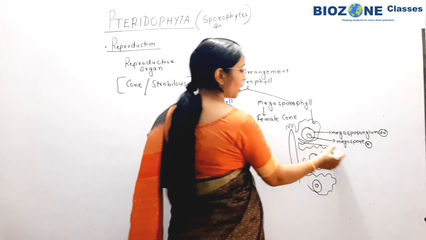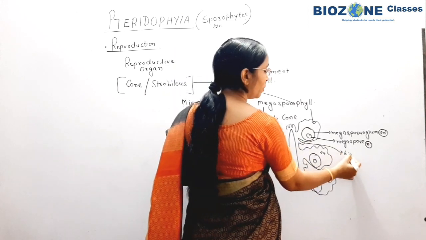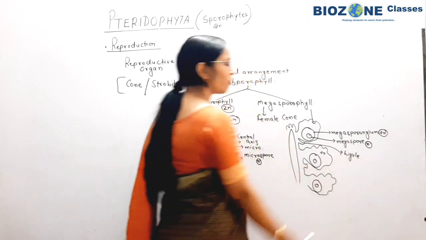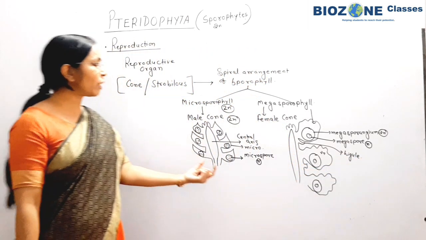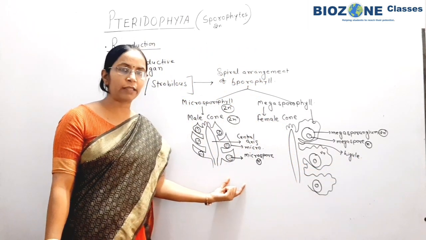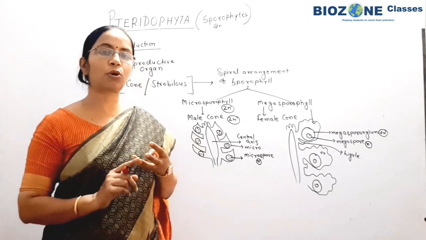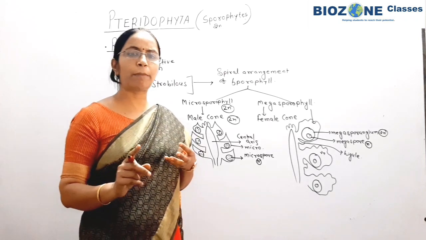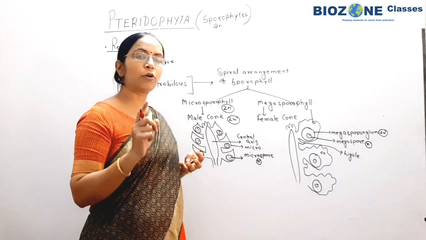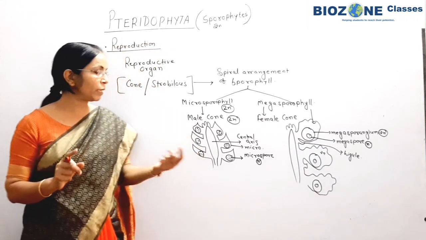Ligule है यहाँ पे, structure याद रखिए. So ligule, you remember, it is the identifying feature of the megasporophyll. So when any of the pteridophyta, ये याद रखिए जो आप पढ़ते हैं heterosporous और homosporous, मोस्ट इंपॉर्टेंट पार्ट. ठीक है, अब हेटेरोस्पोरस एंड होमोस्पोरस का मीनिंग क्या है यहाँ पे देखिए.